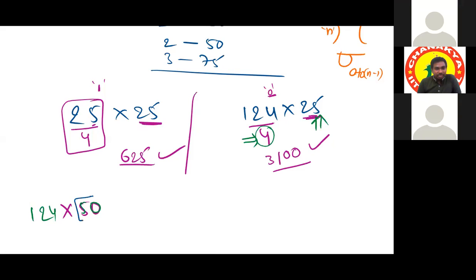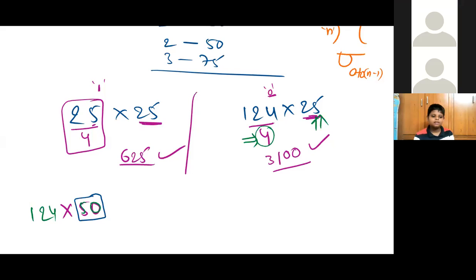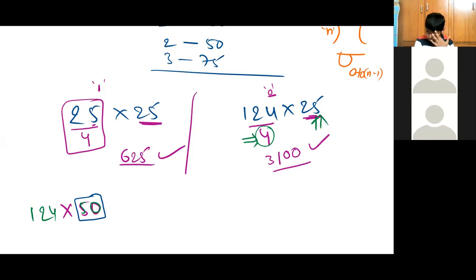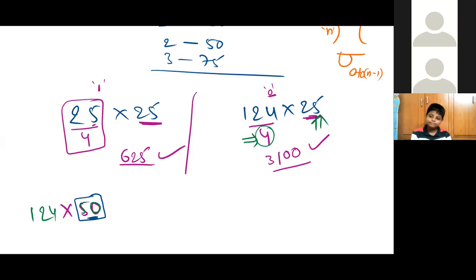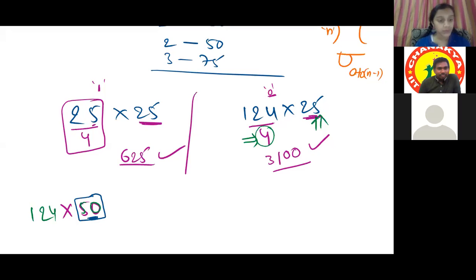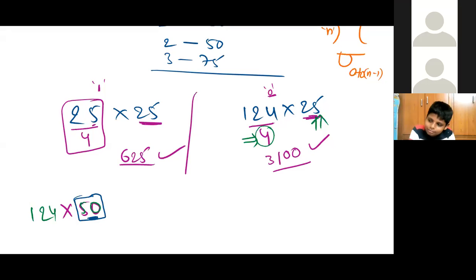Toshnika, what is its above base number? 50's above base number is? 100. To make this number 100, what do we have to do? Multiply by 2. So now, instead of multiplying with 50, we can divide it by 2.